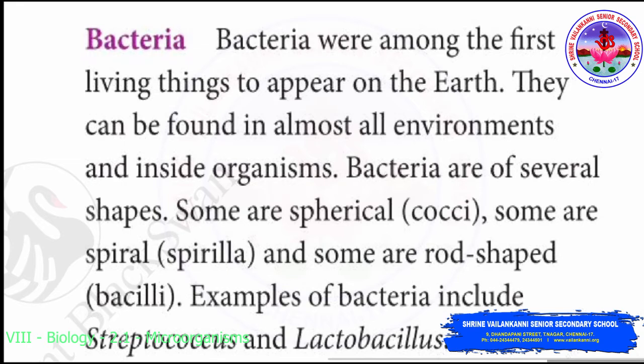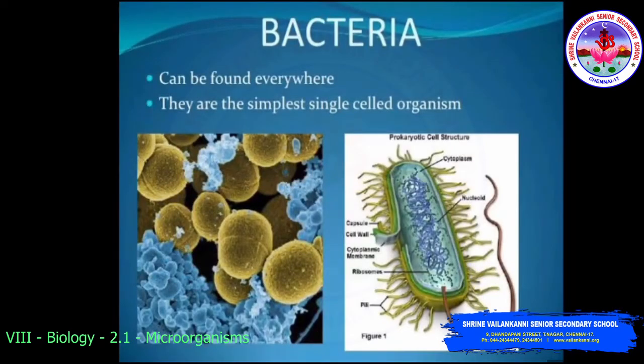Bacteria are single-celled microorganisms, so we call them unicellular. They are put under the plant kingdom because they have a rigid, definite cell wall like plant cells. Bacteria can be seen under a microscope which enlarges their image from 100 to 1000 times. Bacteria can be found everywhere. They are the simplest single-celled organisms. So as we discussed, they are unicellular organisms. Here you can see the structure of a prokaryotic cell, that is bacteria. Here you can see the flagella, right? Yes.